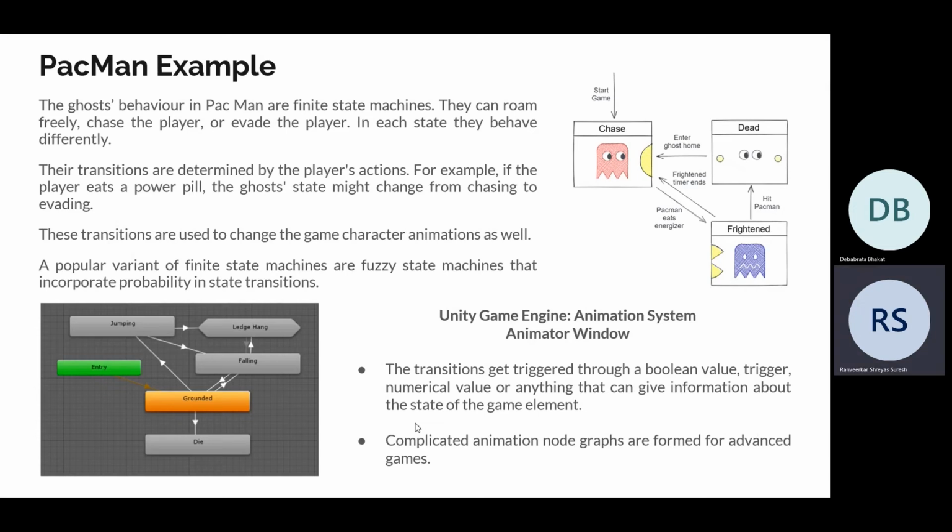Let's take the example of the Pac-Man game. The ghost behavior in the Pac-Man game is a finite state machine. We can see in the diagram that the ghost initially starts with the chase behavior, where they try chasing the Pac-Man. But if the Pac-Man eats the energizers, they get transitioned to the frightened state and they start running away from the Pac-Man. And if in this condition Pac-Man hits them, then they disappear, and if not and the energy drains out, then they go back to their initial chase condition and they try chasing the Pac-Man.